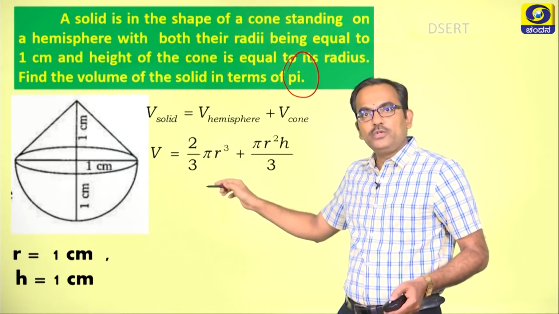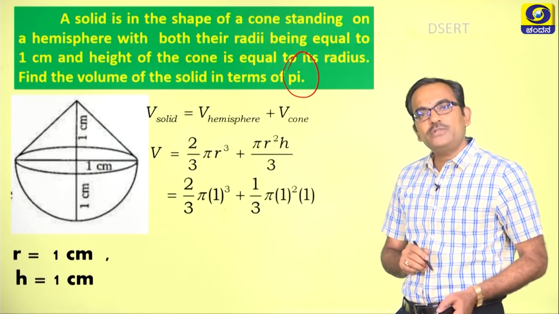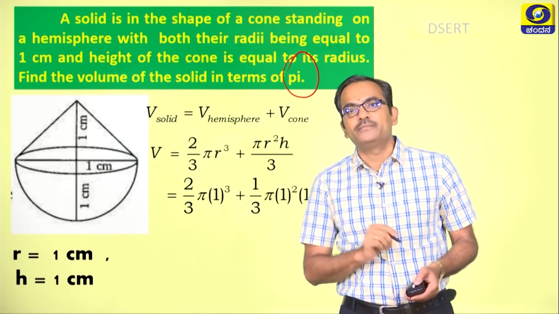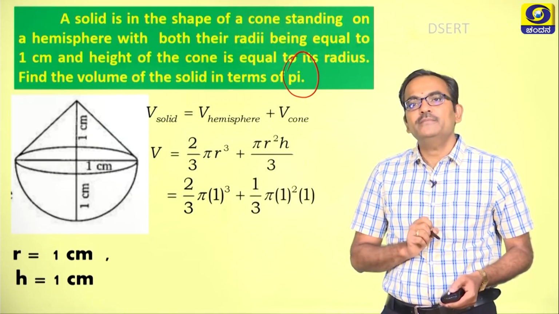Now, recall the formulae for the volumes of hemisphere and cone, which are 2 by 3 pi r cube and pi r square h by 3, right? And substitute the value of r. Dear children, please note one more point here.